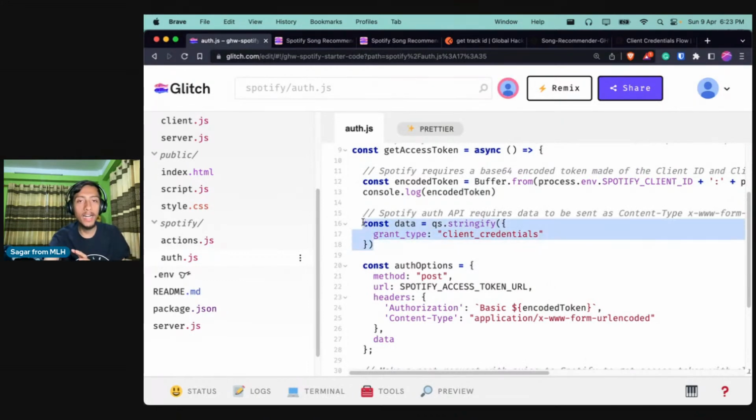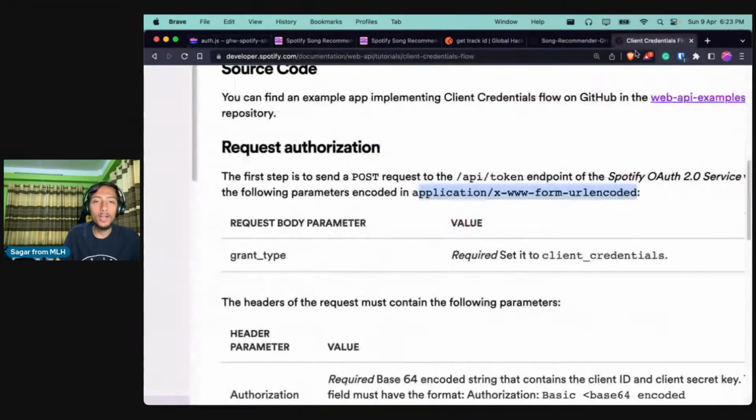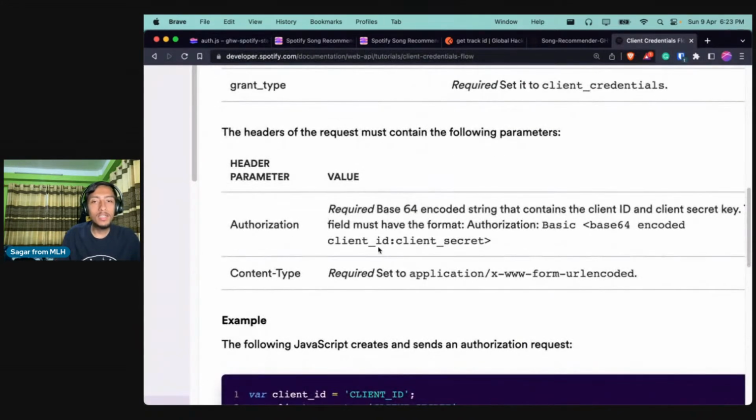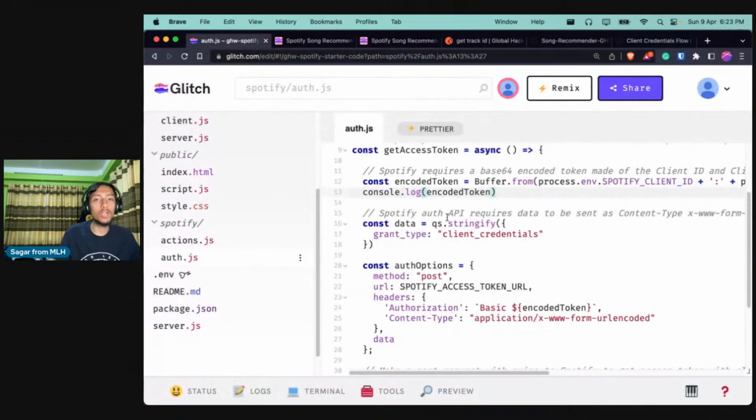So we are setting up that data, and now you might be wondering what we are doing with the encoded token. Let us see the documentation over here. Next you can see that we need to send a header with an authorization parameter, and it must be a base64 encoded string. The format must be base64 encoded client ID, colon, and then client secret. So that is exactly what we are doing here.